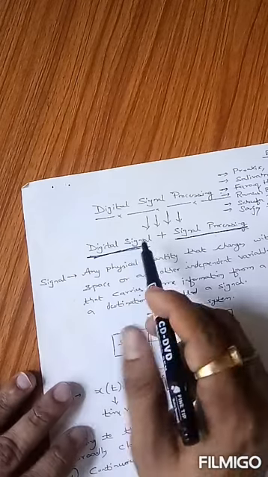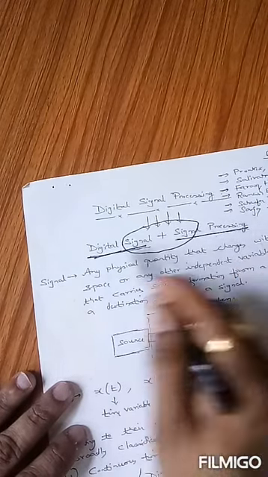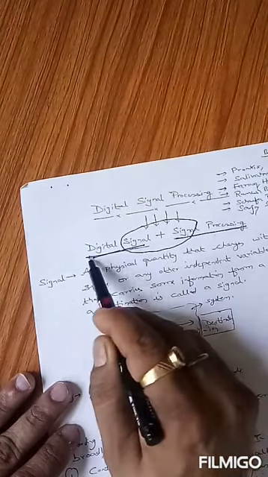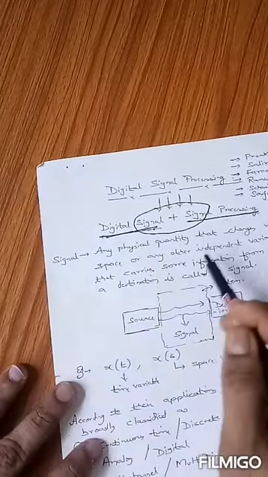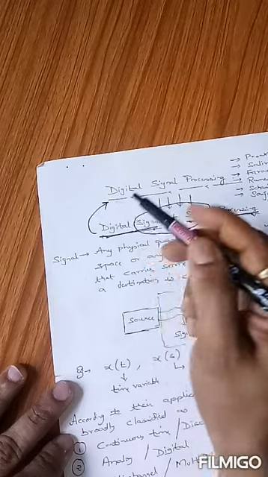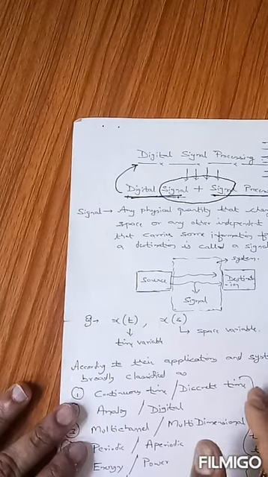Since the common term related to both these terms is signal, we will see what is a signal first of all, then we will discuss what is a digital signal, then we go to signal processing, and finally we come to our main question, that is what is digital signal processing and why digital signal processing is being used.